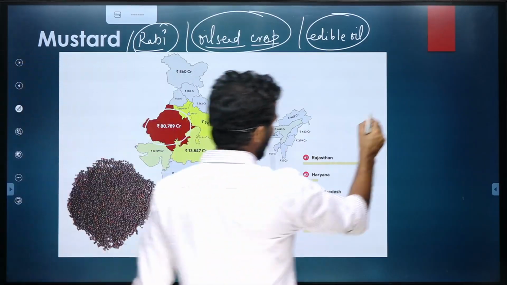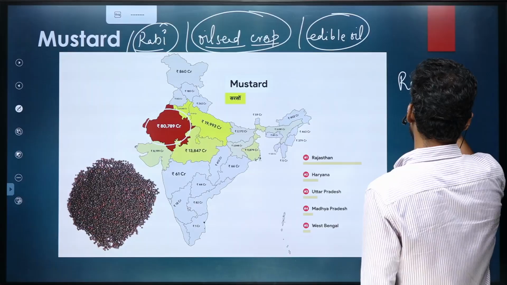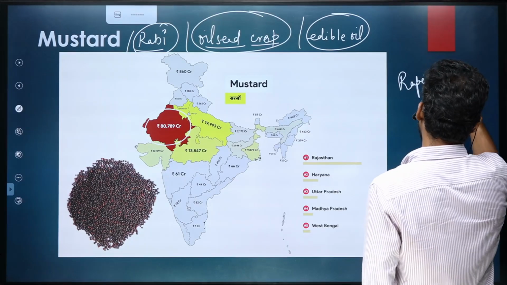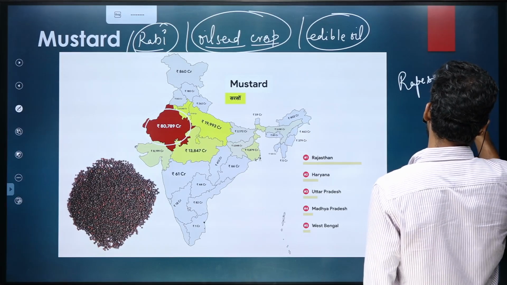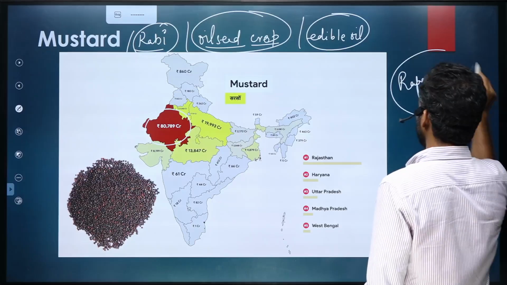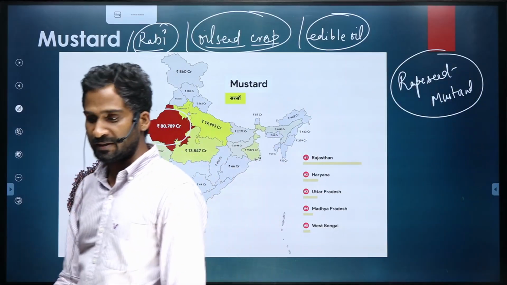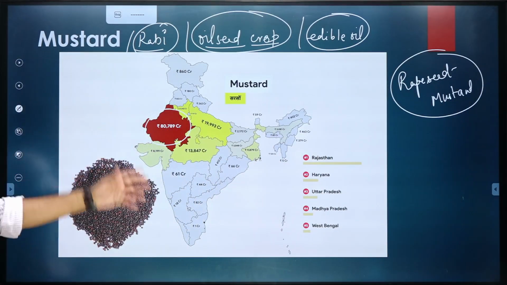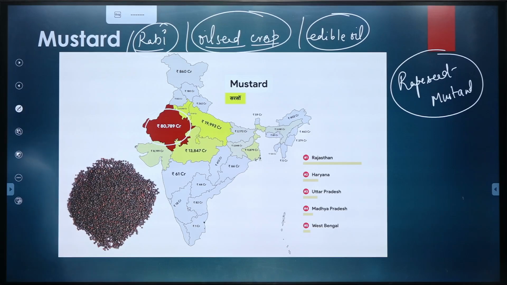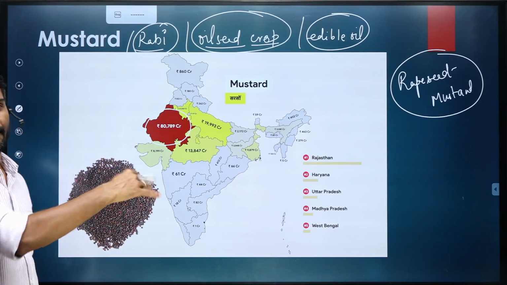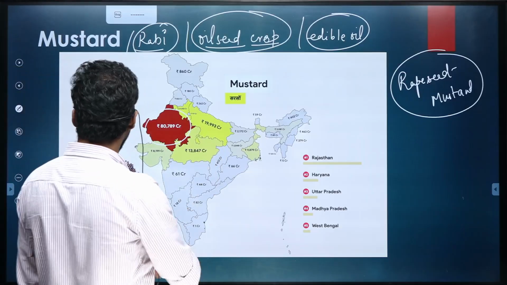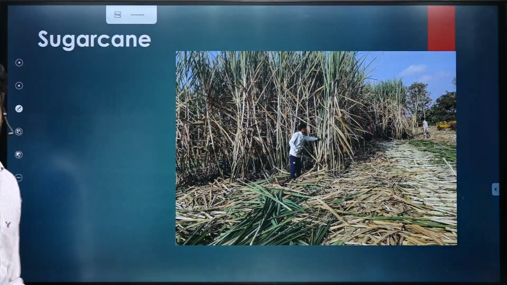This is also called rapeseed mustard. So if you get this word rapeseed mustard, this is the same thing they are talking about. So rapeseed mustard or this Rajasthan is the largest producer. Okay, then MP and UP are among the other important producers. MP, UP, Haryana, all these things. Coming to sugarcane.